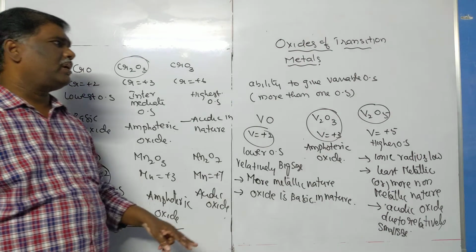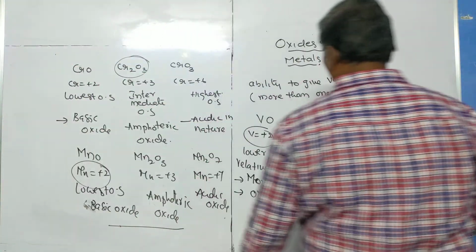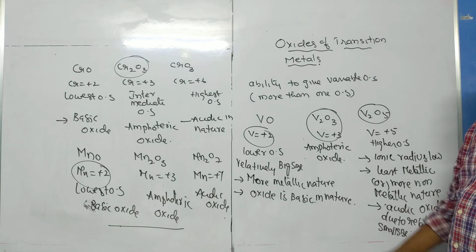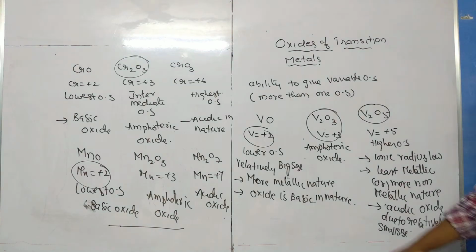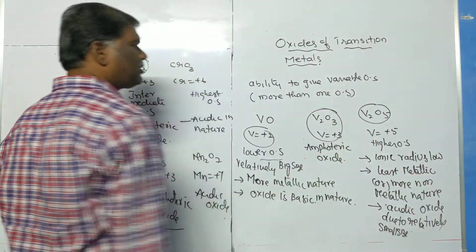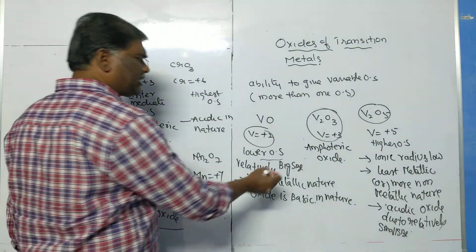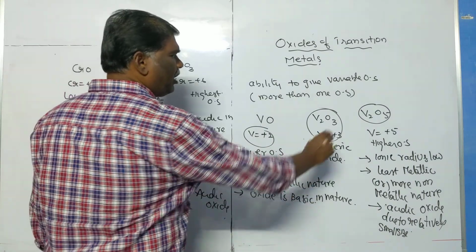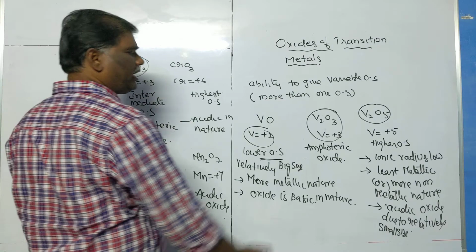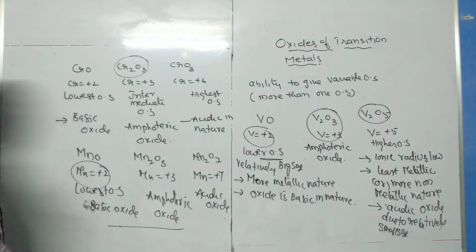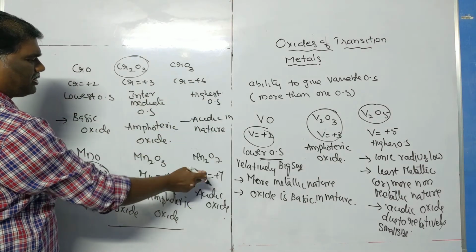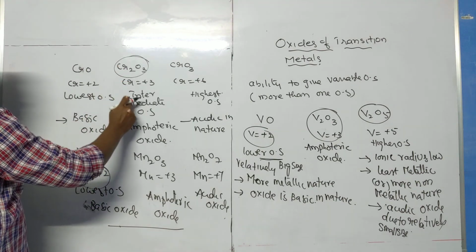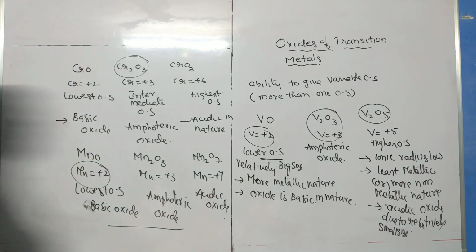Here, what are transition metals? These metals are able to give more than one oxidation state. That's why they form more than one oxide. Whenever a metal forms more than one oxide, the oxide with the lowest oxidation state is basic, the oxide with the highest oxidation state is acidic, whereas the intermediate one is amphoteric. So lower oxidation states represent the basic nature, higher oxidation states represent the acidic character, whereas intermediate oxidation states explain the amphoteric nature.